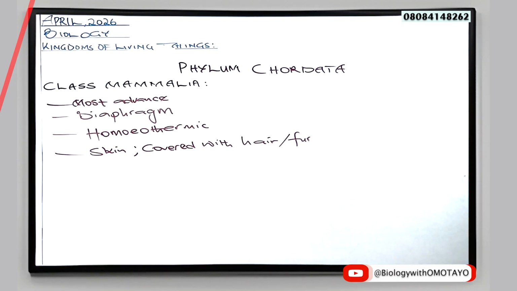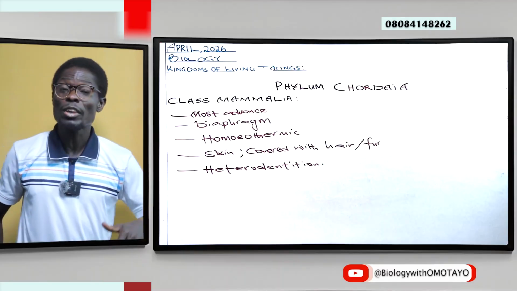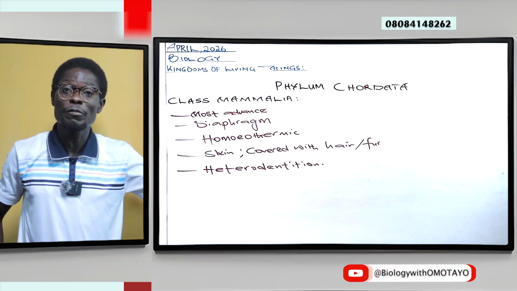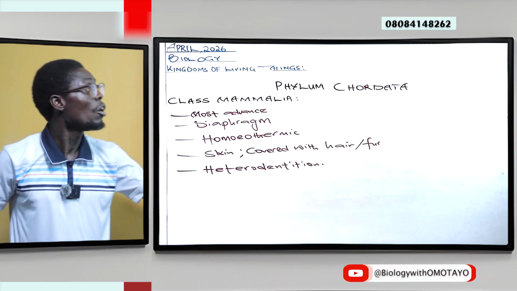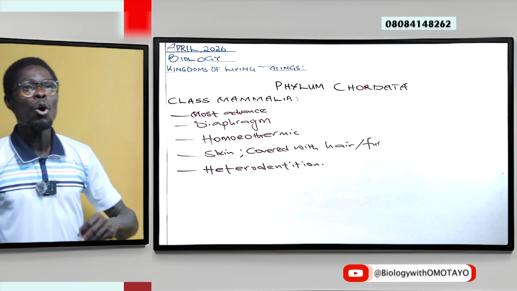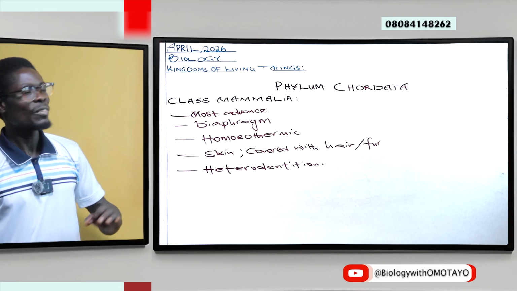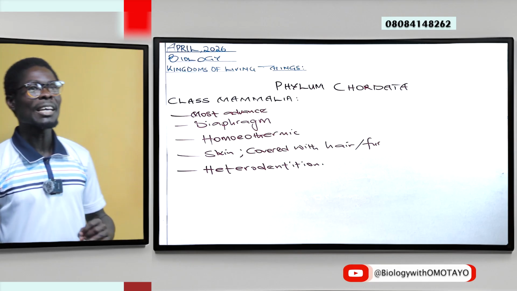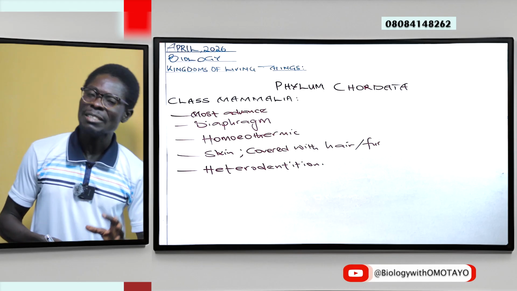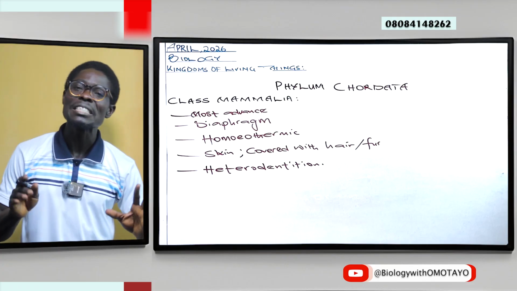As against homodentition, under class Mammalia, what we have is heterodentition. Unlike homodentition, where you have the same shape of teeth serving the same function, in heterodentition we have a set of teeth that are different and serve different functions.